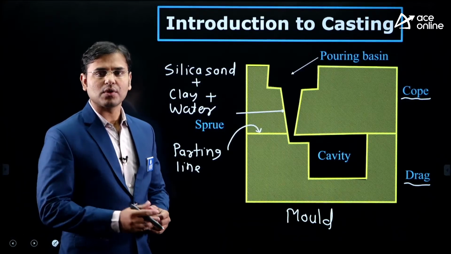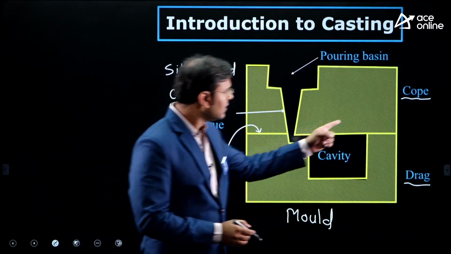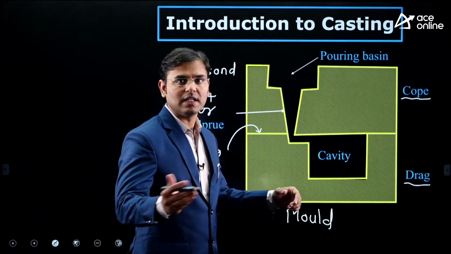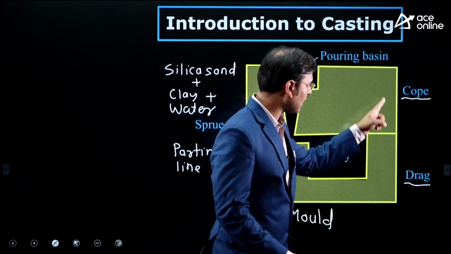A, B, C, D. How to remember that? A, B, C, D. C is cope, on the top. After C there is D, then it is drag. C, D.